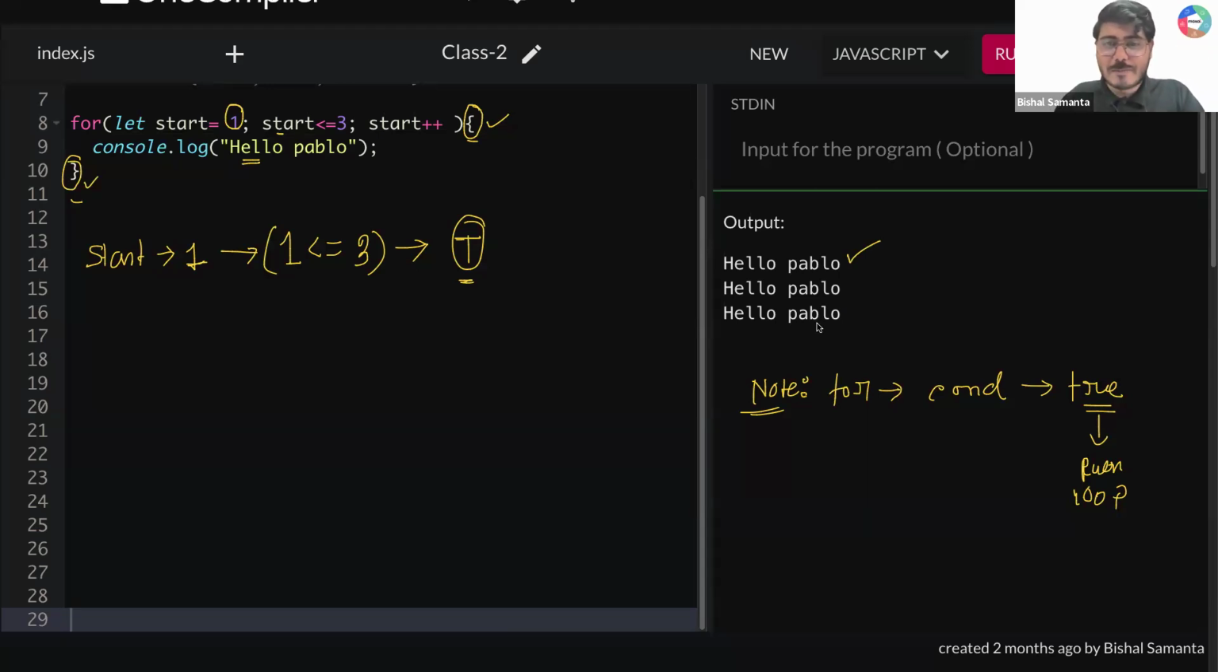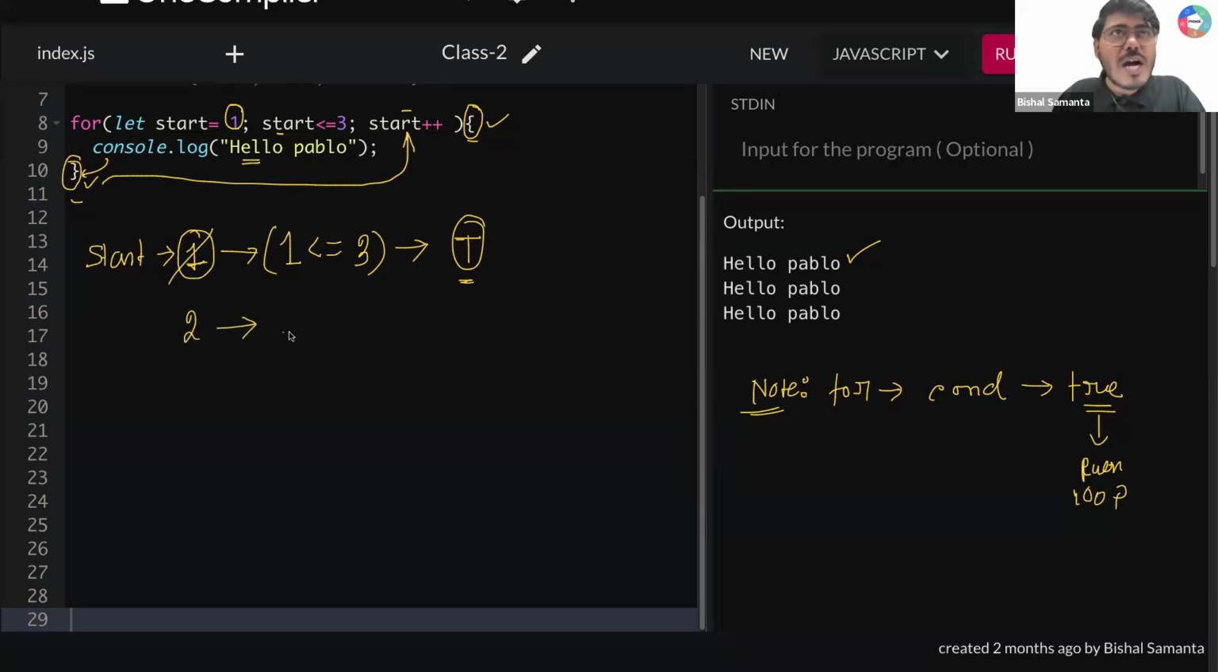Can you quickly type one? Okay. But this printed only one time. After that, once you're done from here, then what will you do? You will come to here to increment this start value. Can you tell me, guys? Previously, my start value was 1. I'm writing start plus plus. What will be my new start value? My new start value will become 1 plus 1, which will give me 2.